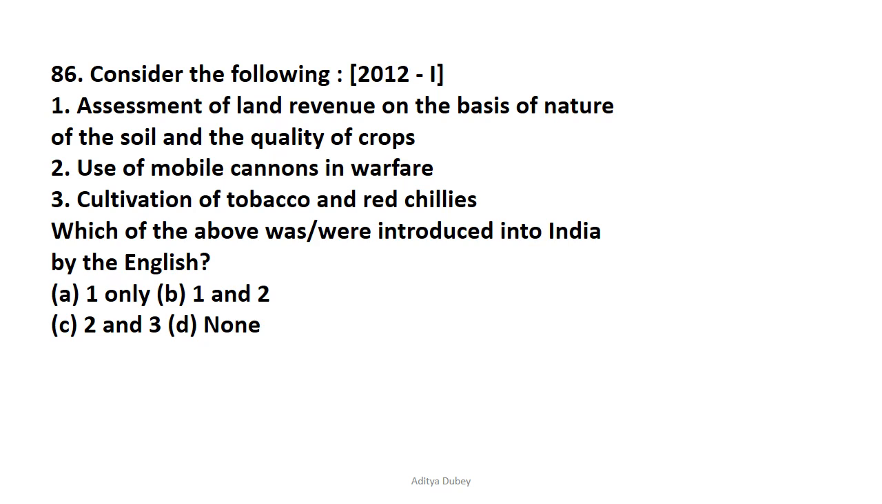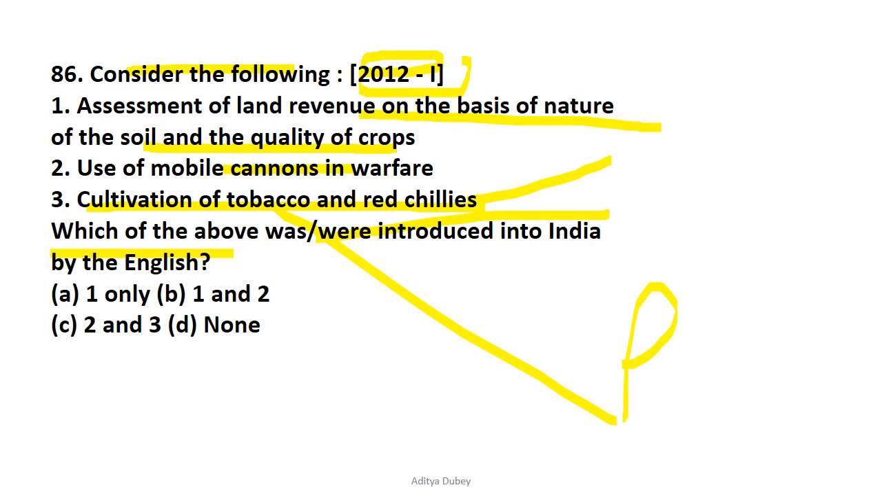Now question number 86 is, consider the following statements, and this question had been asked in the year 2012 of the UPSC Prelims. We need to check which of the following were introduced in India by the English. Assessment of land revenue on the basis of nature of soil and quality of crop, that is incorrect. Use of mobile cannon in warfare, that is incorrect. Cultivation of tobacco and red chilies were introduced by the Portuguese. Tobacco was introduced by the Portuguese, and not only tobacco but also potato along with red chilies. So the correct answer is option D, that is none of them is correct.